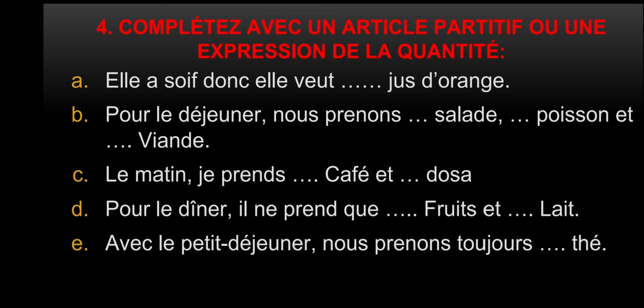But in French we use avoir: I have thirst. Elle a soif, she is thirsty. Donc means "so", it's a connector. She is thirsty, so she wants, elle veut, from the verb vouloir, some orange juice.